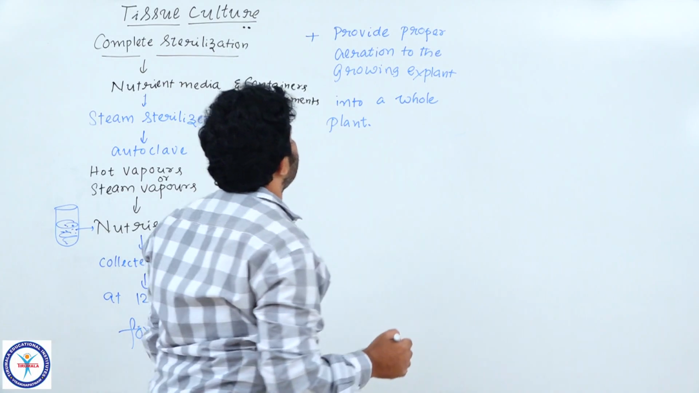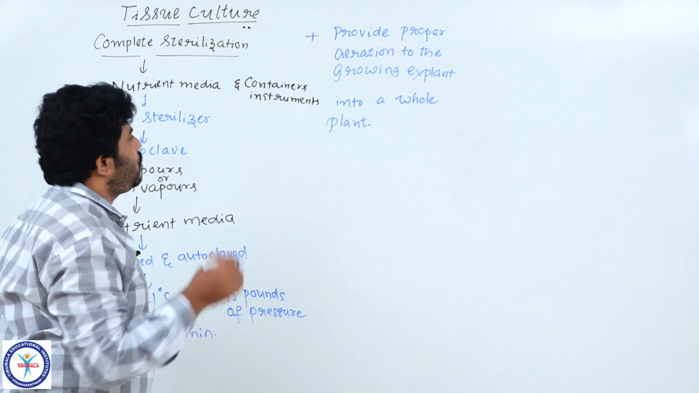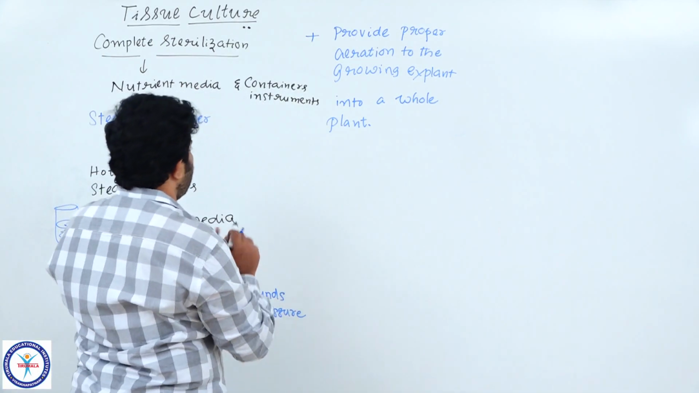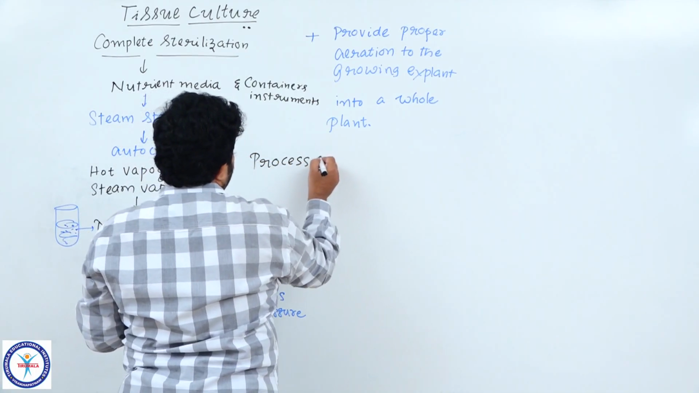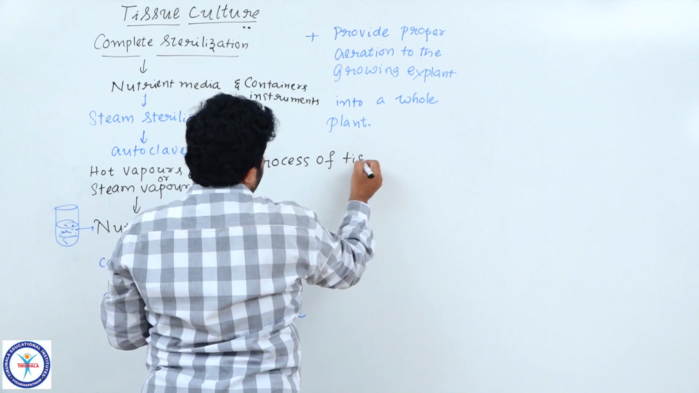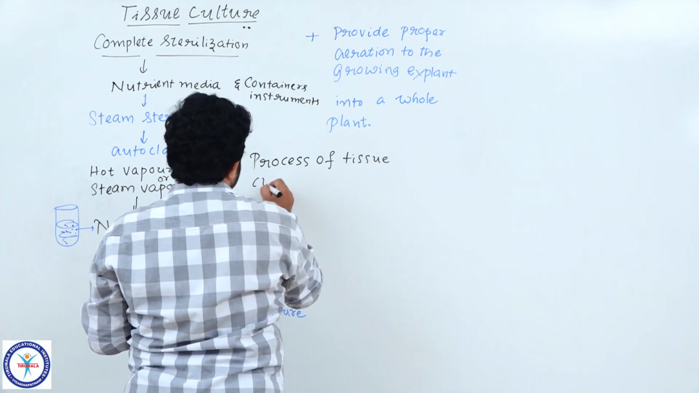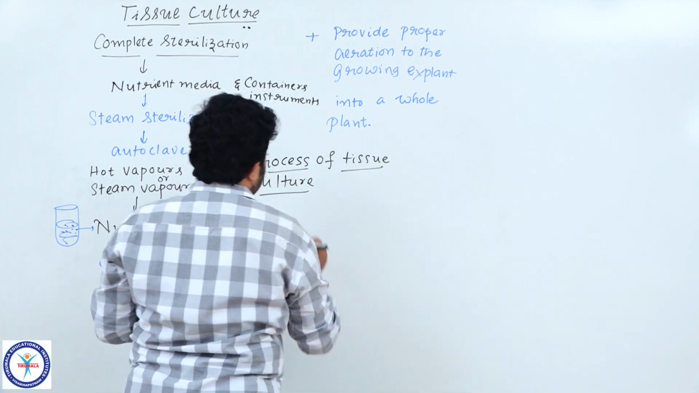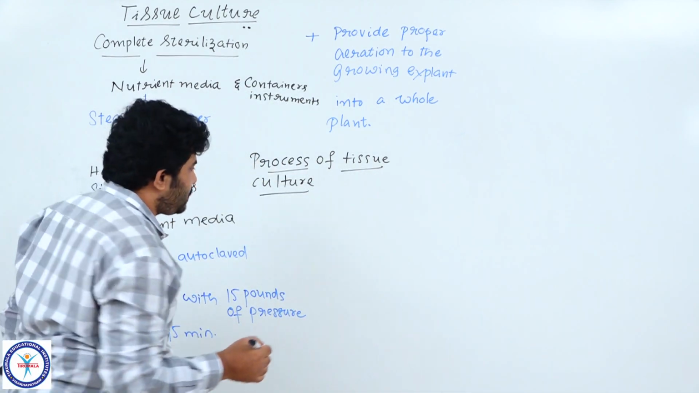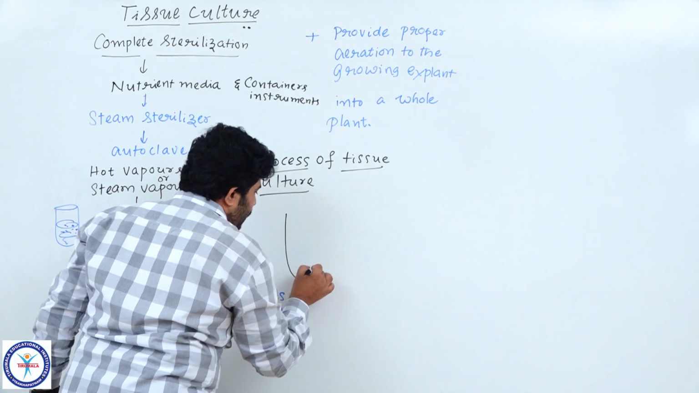So all these three are the aspects we discussed here. Understood? Now we better discuss the process of tissue culture. Process of tissue culture. In that, first we have to take the nutrient media in the test tubes.